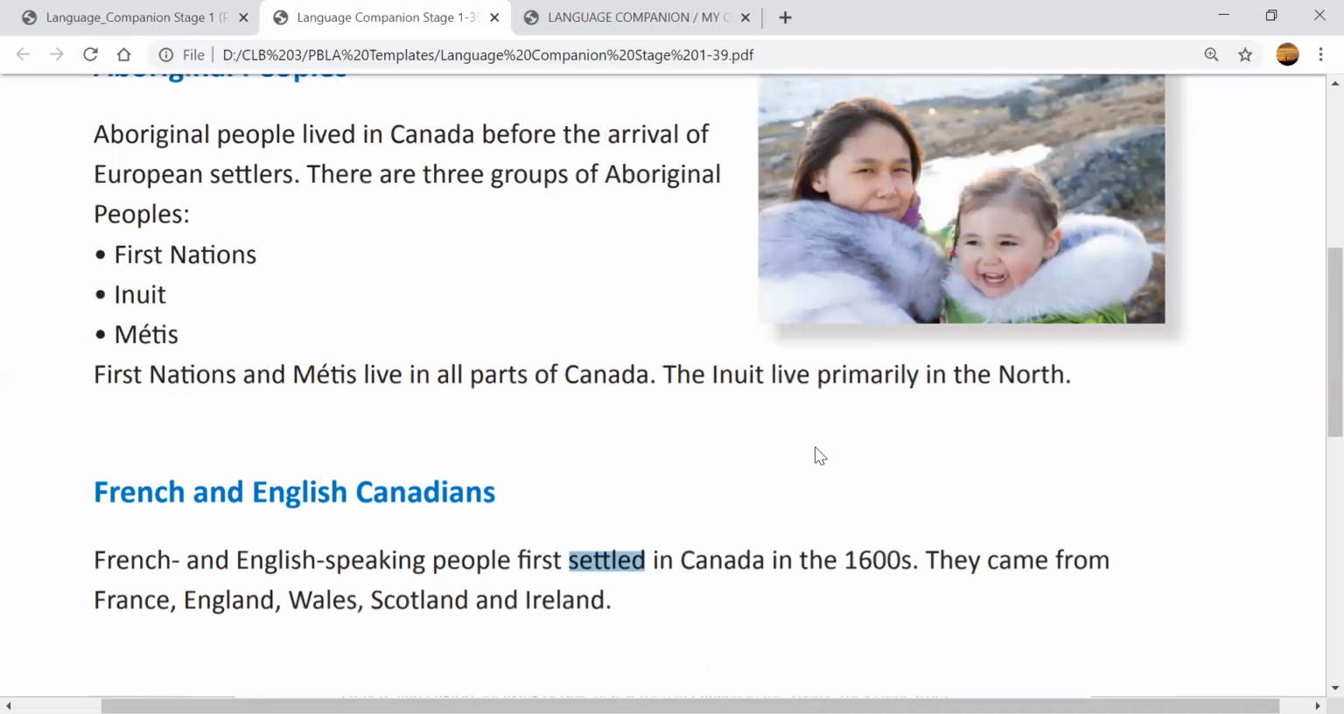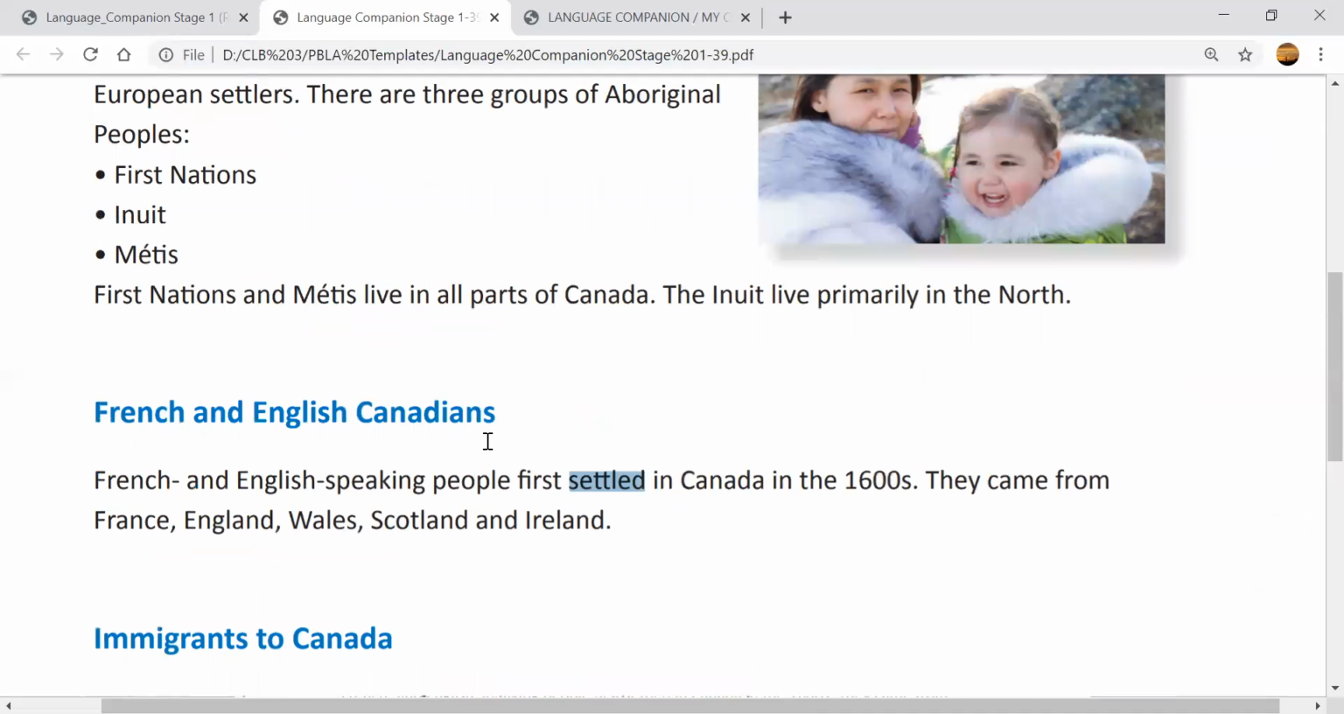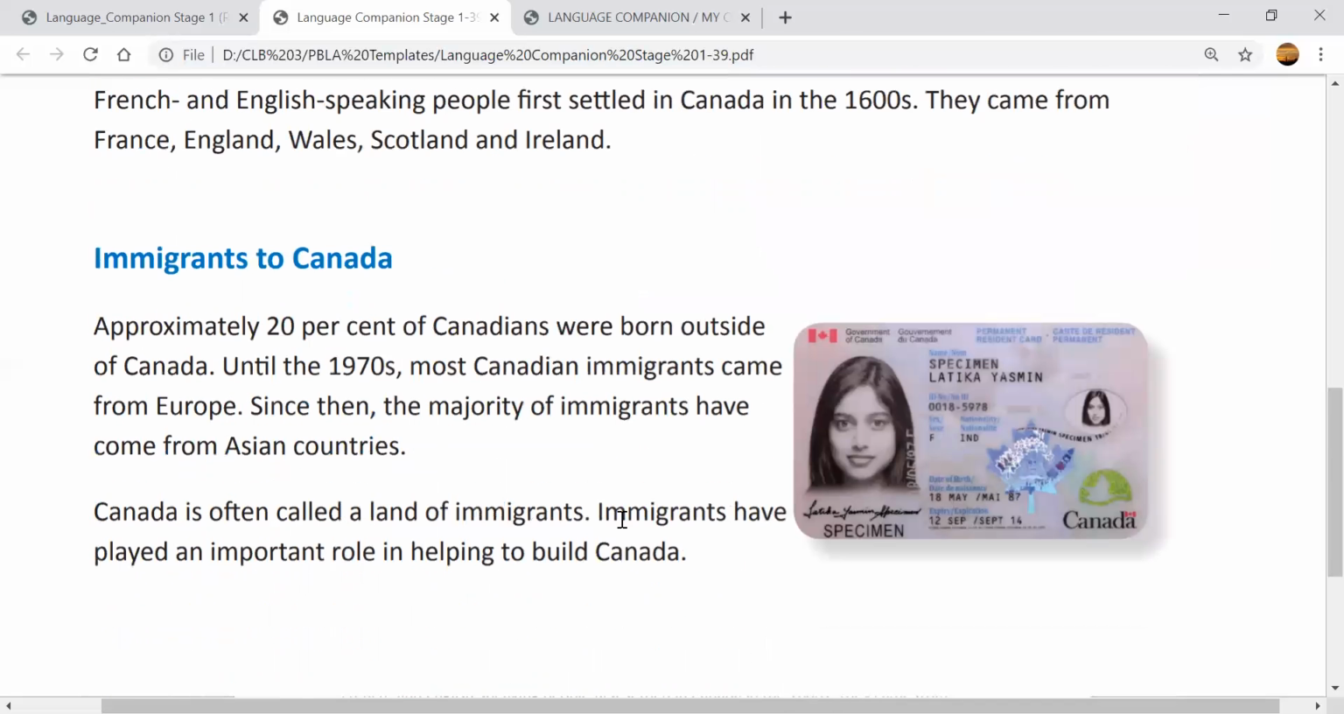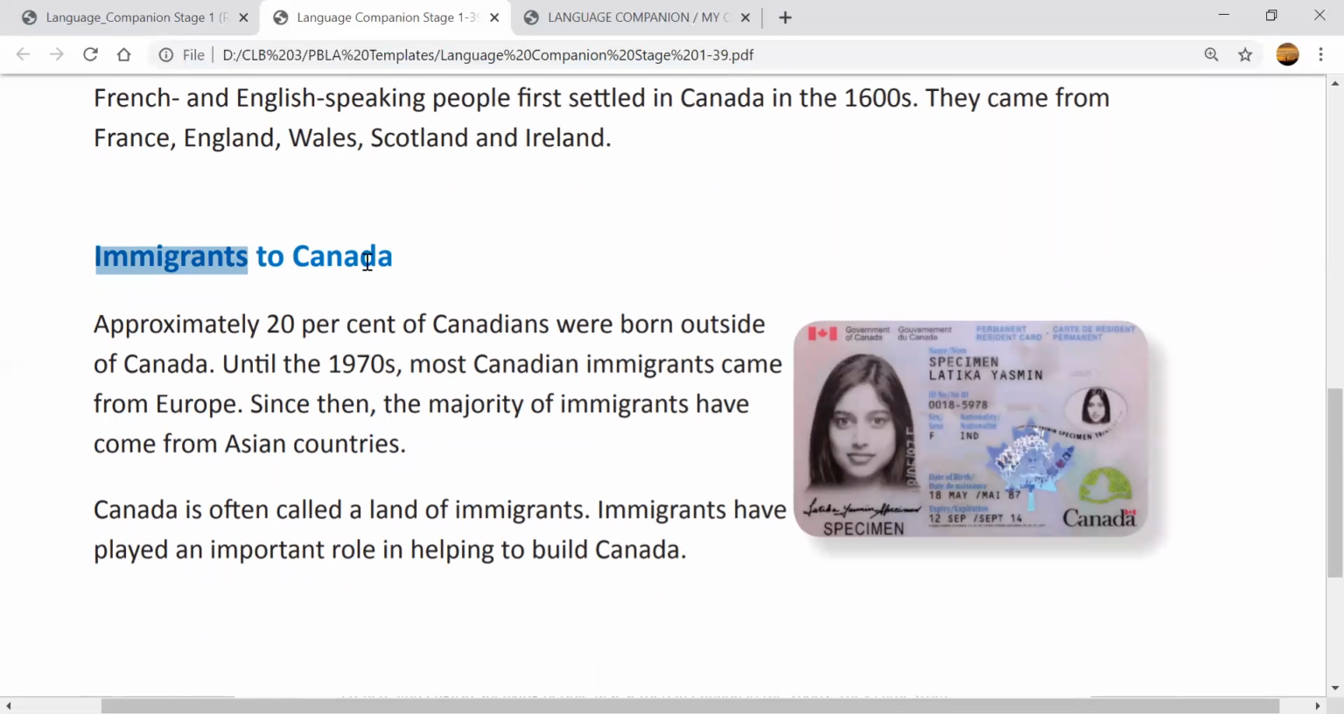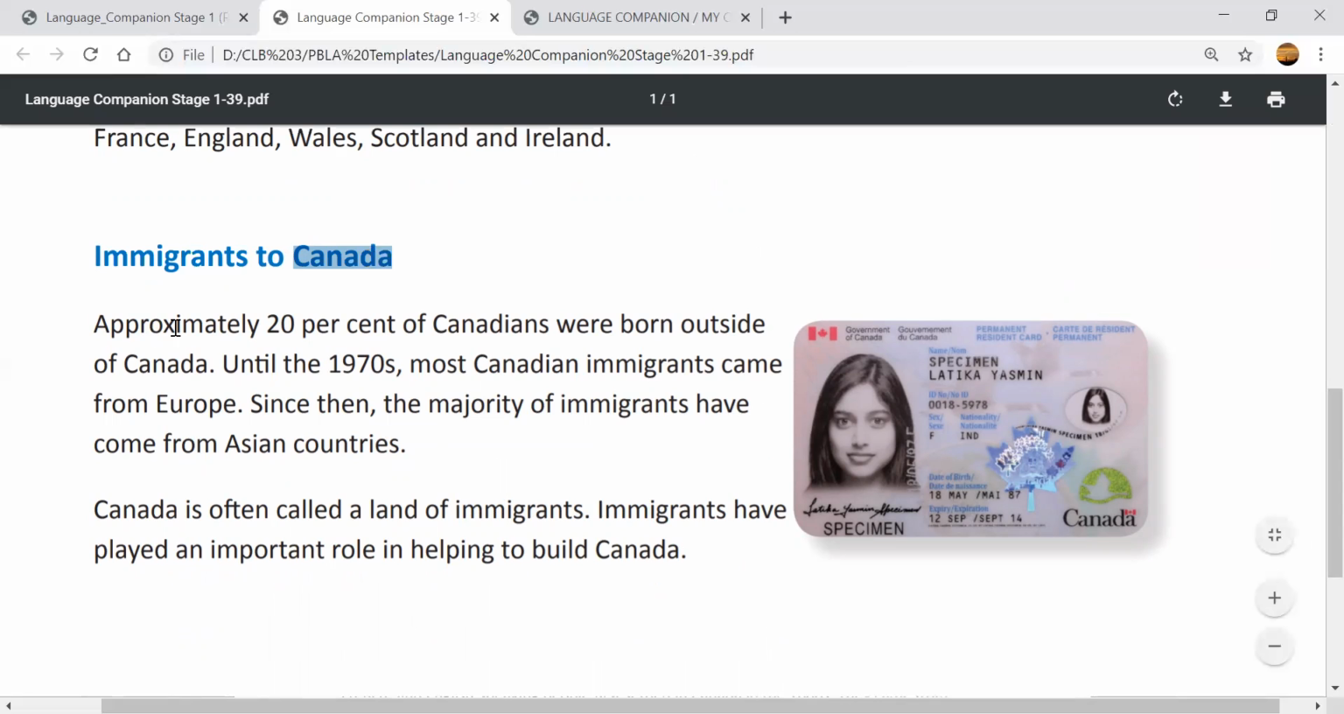We got the Aboriginal, we got the French and English Canadian. Now, what about number 3? Who are the people of Canada? Immigrants to Canada. Immigrants. What are immigrants? Immigrants are people from every different country, all different countries who come to Canada and make it their home. Okay, so let's read. Approximately means about 20% of Canadians were born outside of Canada.